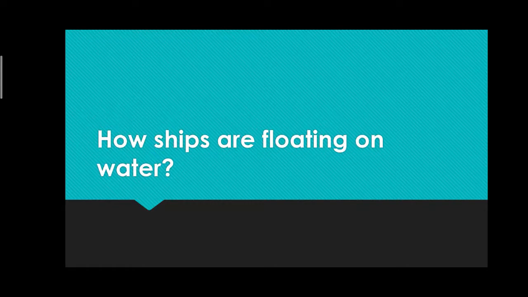But ships are made of materials like aluminum, which also belong to the metals, yet ships do not sink and are floating on the water instead of sinking. But why is this happening, and how does it happen? Let's see this video.